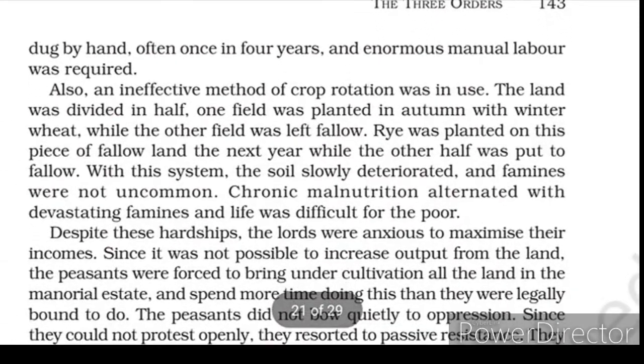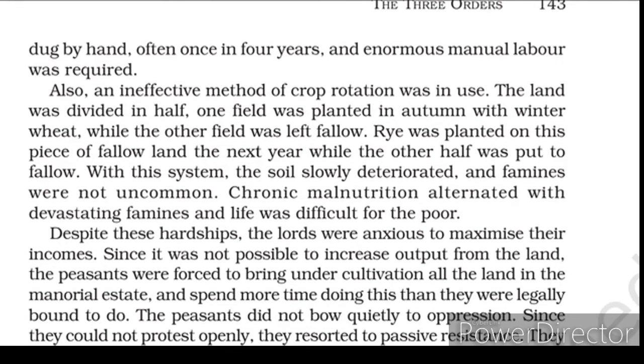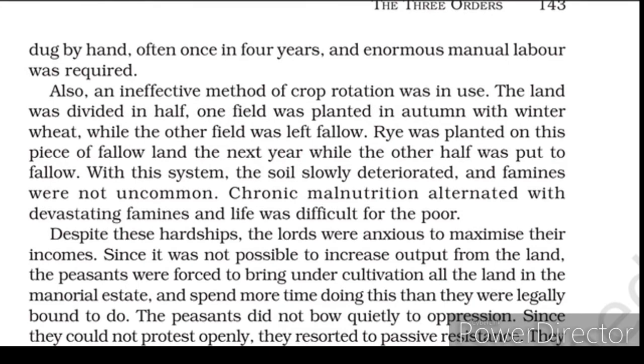After every 4 years, fields had to be dug by hand, and if you have to dig by hand, you need lots of labor. They required huge manual labor. That was the first problem regarding the soil.